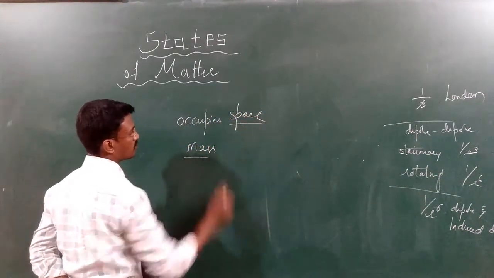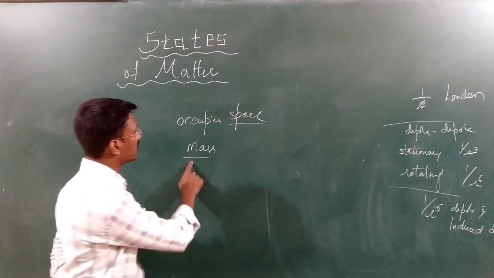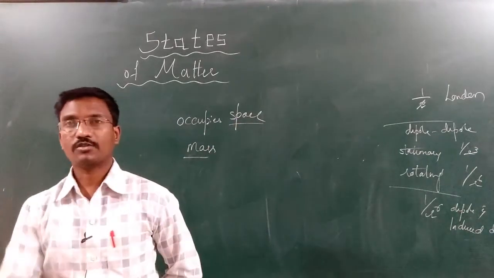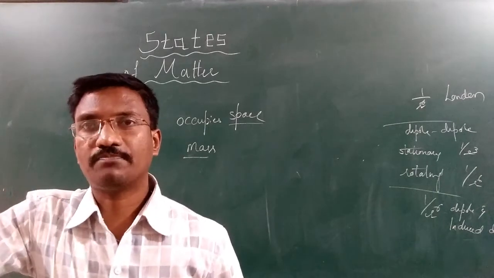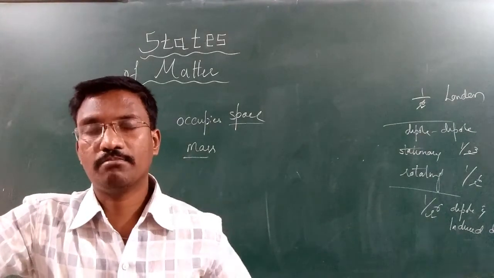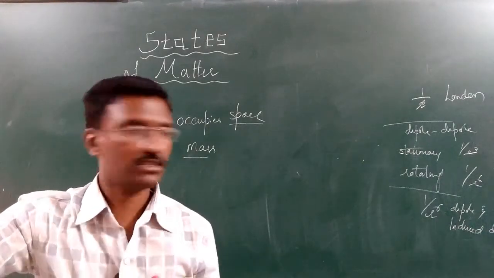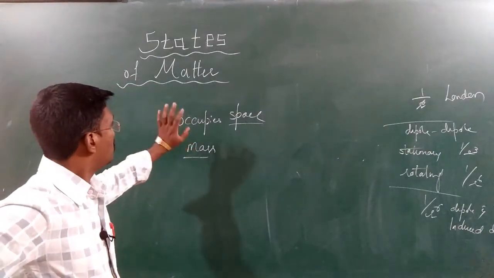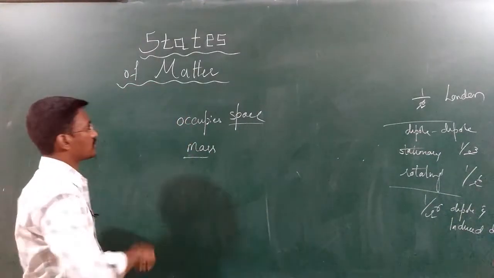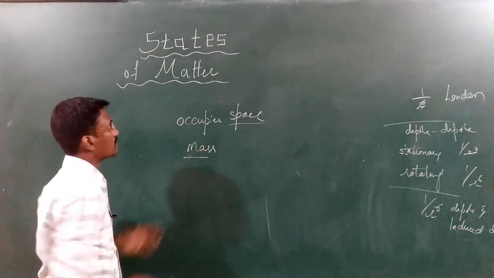I hope from now onwards you will never get any confusion regarding mass and weight, because in the very first chapter we discussed mass and weight. Mass is different and weight is different. So here, any object or substance which occupies space and has mass is called matter.